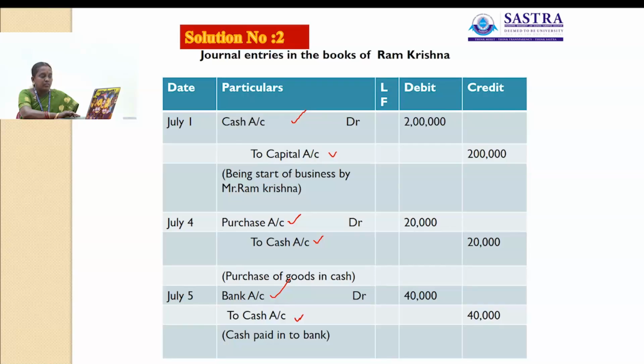Then next, July 4th, purchase goods for cash. So the journal entry is purchase account debit to cash account, rupees 20,000. Then July 5th, cash paid into bank. Here bank is the receiver, cash goes out of the business. So bank account will be debited, cash account will be credited, rupees 40,000. The amount of 40,000 is recorded under the debit column as well as the credit column. The narration for this transaction is cash paid into bank.